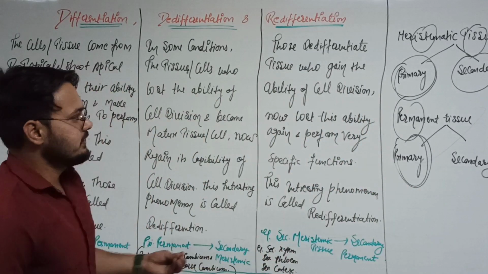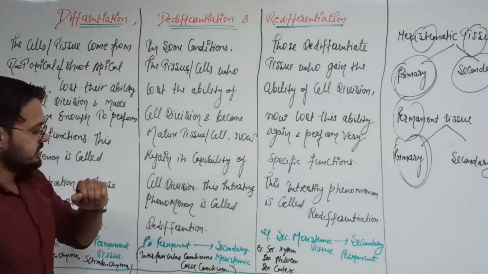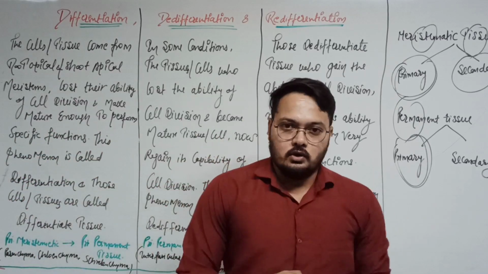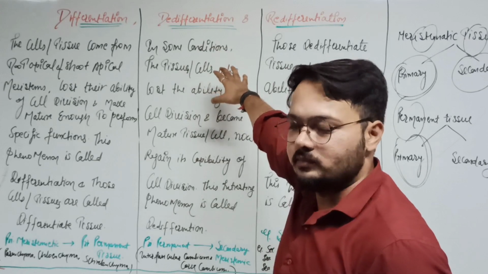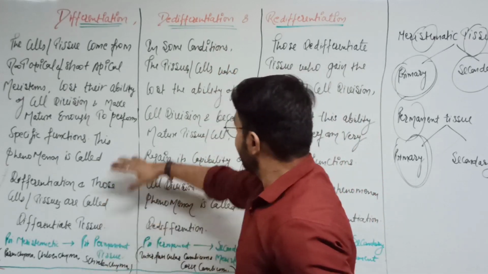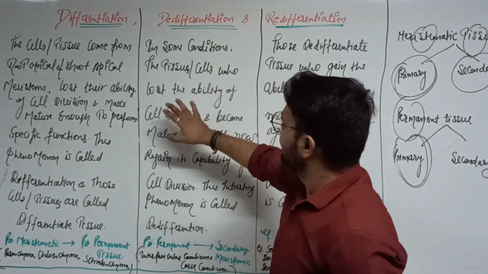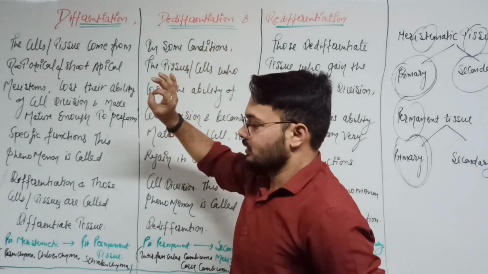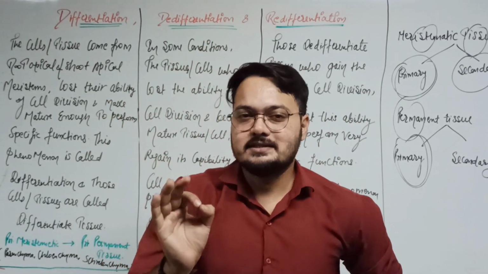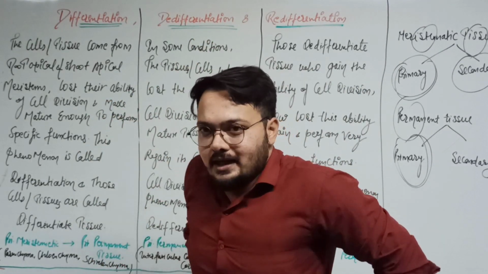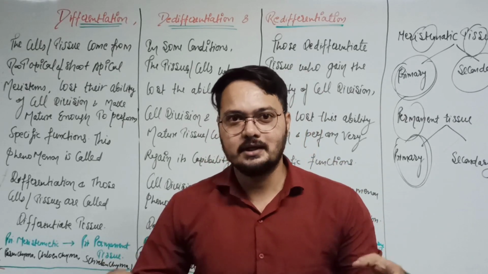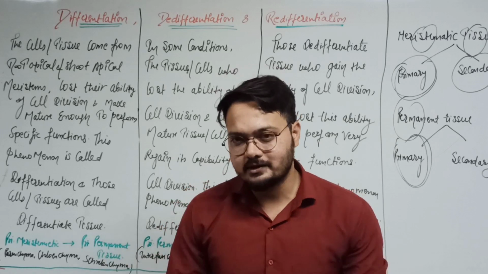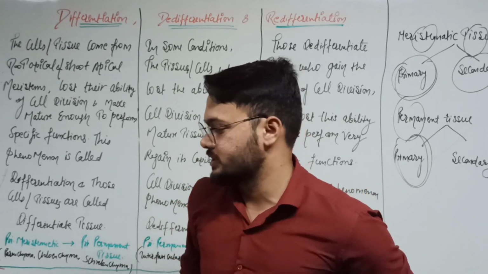We can say that this type of cell is the dedifferentiated cell, because once it lost the capability of cell division, it now regains it. Okay, so such a tissue is the dedifferentiated tissue, and the example of such cells is the callus. Callus is a type of tissue that we culture in the laboratory under specific, controlled conditions.